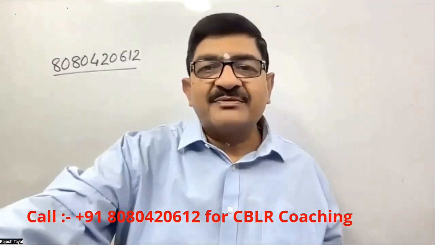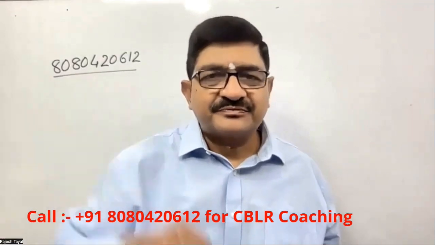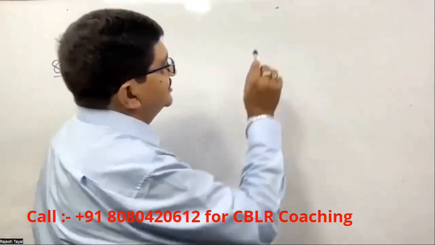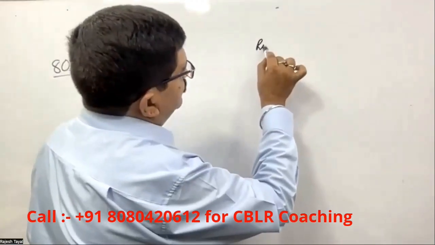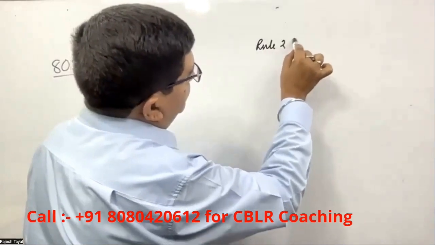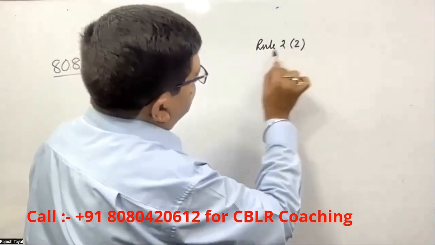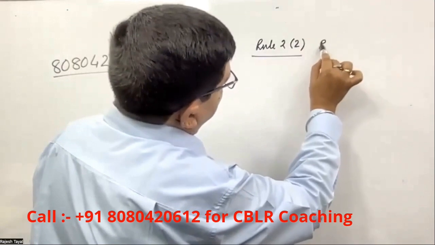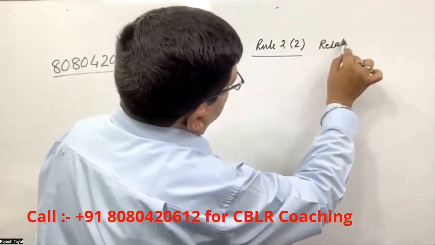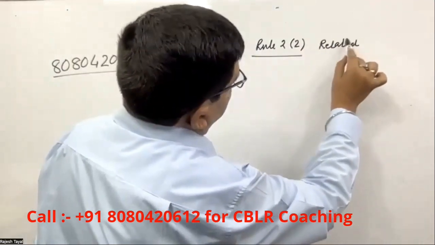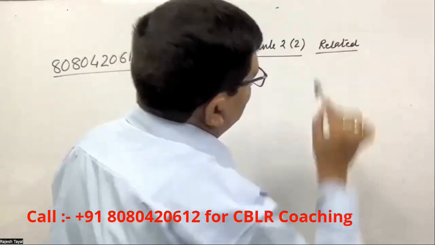Why do we need to define the term related? This is rule number 2, sub rule number 2. The term is related. Why do we need to define who is related?